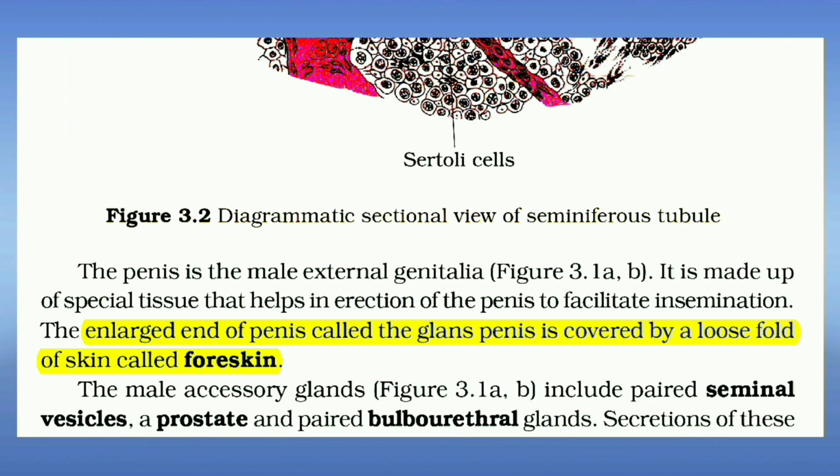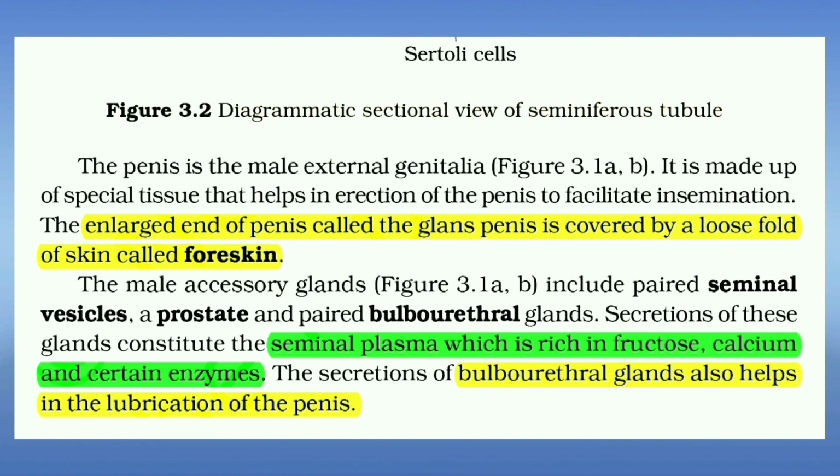Enlarged end of penis called the glans penis is covered by a loose fold of skin called foreskin. Seminal plasma is rich in fructose, calcium and certain enzymes. Bulbourethral glands also help in the lubrication of the penis.